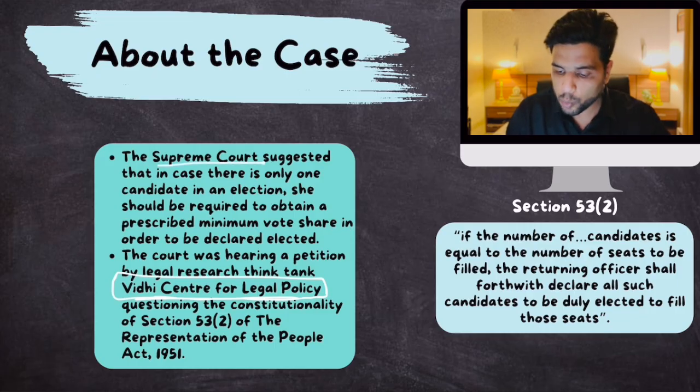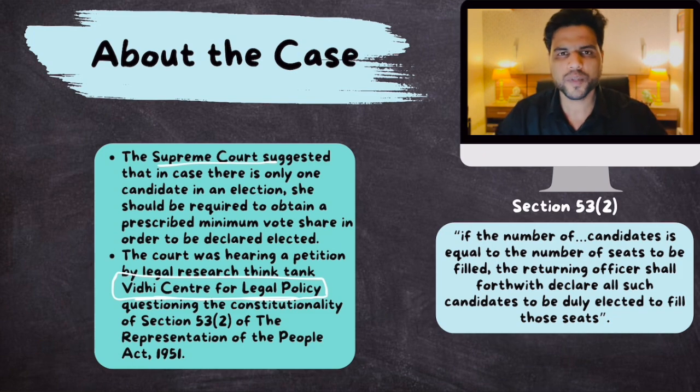Now the Supreme Court, while hearing that case, made a remark. It did not make a judgment. It just made a remark. It said that elections should be conducted and for that unopposed candidate to be victorious, he needs to secure a minimum number of votes.